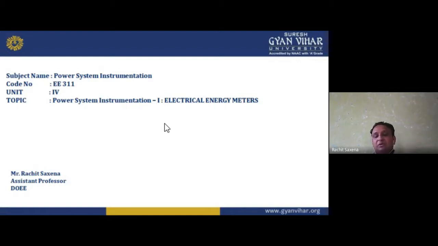The instrument we use for this is the CRO, that is cathode ray oscilloscope. In the cathode ray oscilloscope, the main part is the CRT, that is cathode ray tube. In the cathode ray tube, we have horizontal and vertical deflecting plates, and we have the electron gun, which has a heater system.